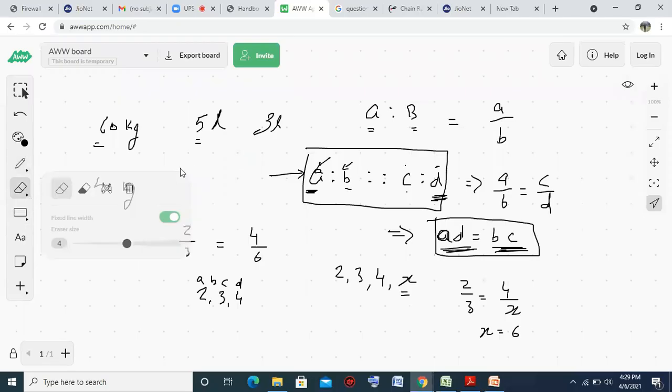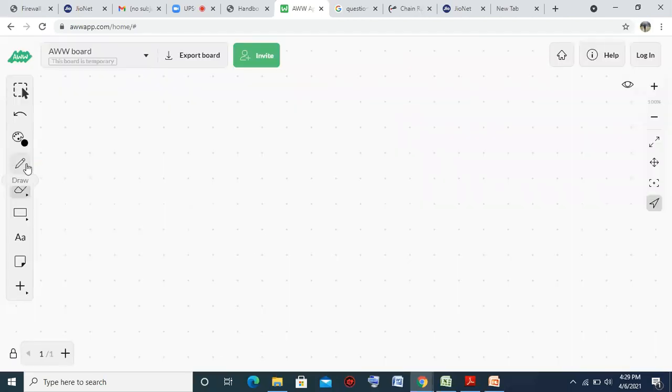Continued proportion. If A, B, C are in continued proportion, continued means A by B equal to B by C equal to C by D and so on. It means one of the variables is in continuation. Here B, then here C, then D, then E and so on.